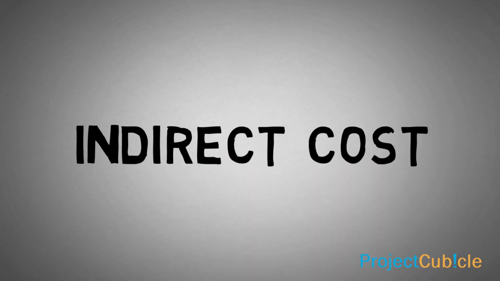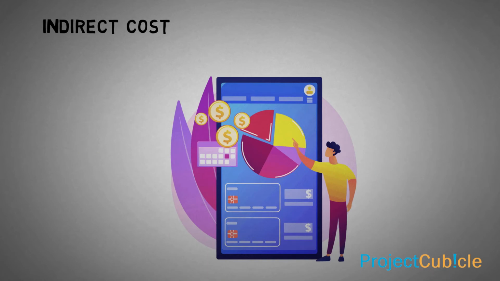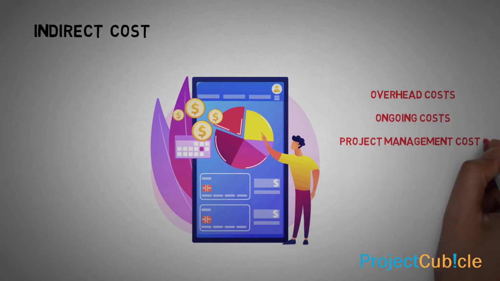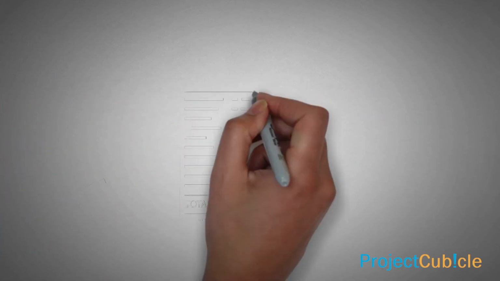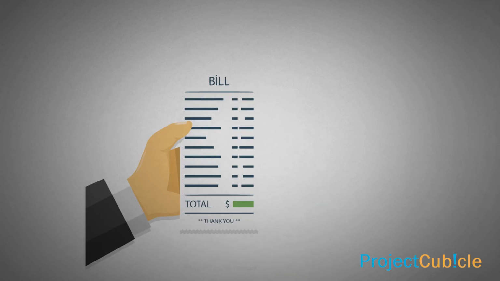Indirect cost. Indirect costs are not spent on only one product. Overhead costs, ongoing costs, project management costs, operational costs are indirect costs. The quantity of manufactured units doesn't affect your rental price. Another example of a variable cost is your heating and cooling expenses that can change on a monthly basis.